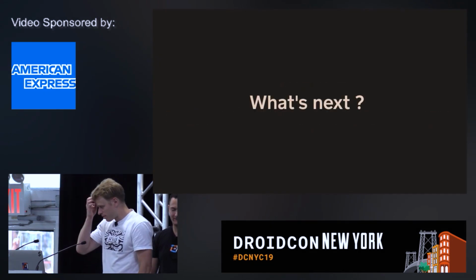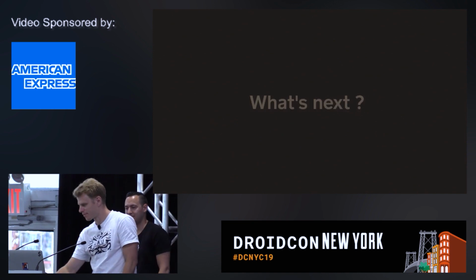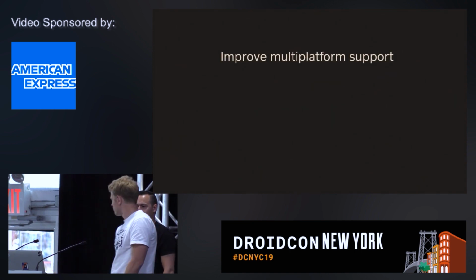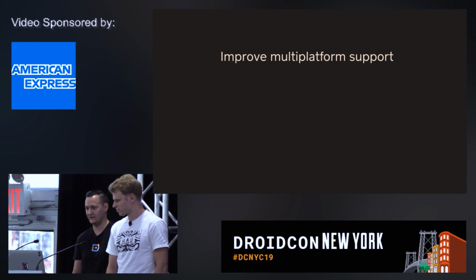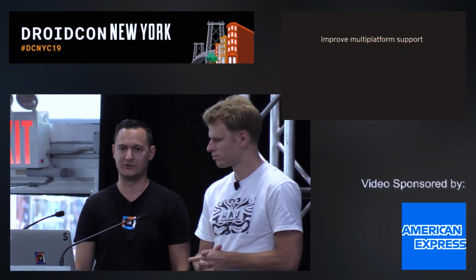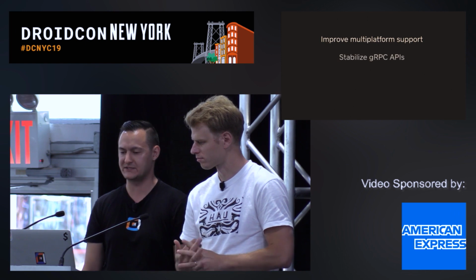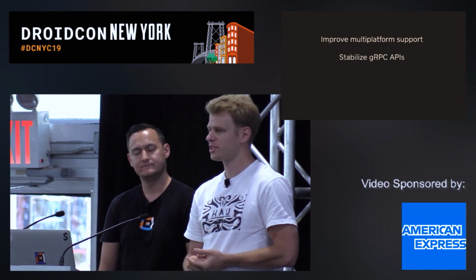And so what's next? Yeah, so we still have a lot of things to work on. Firstly, I guess we really want to finish the multi-platform story and be able to run all of this not only on JVM, but maybe on our iOS client and so on. We want to finish some gRPC APIs.